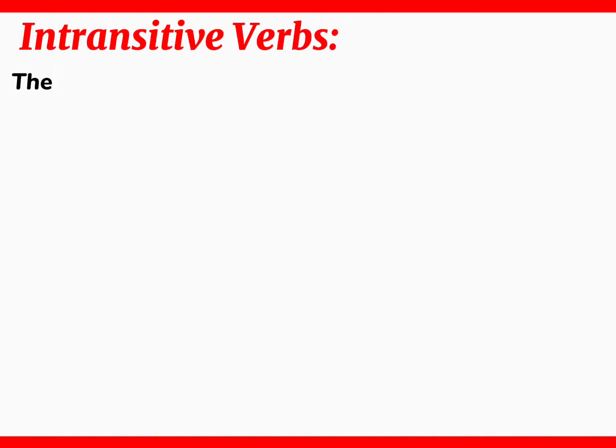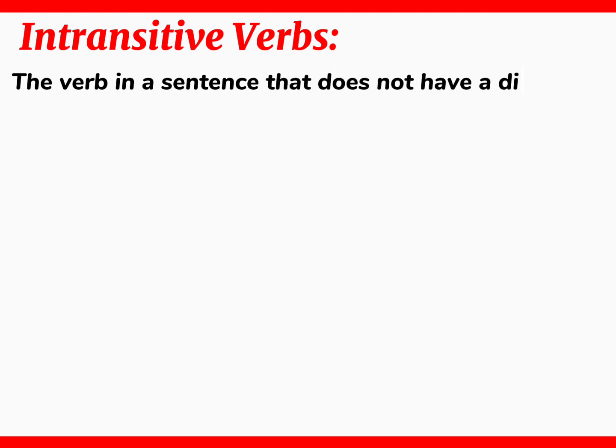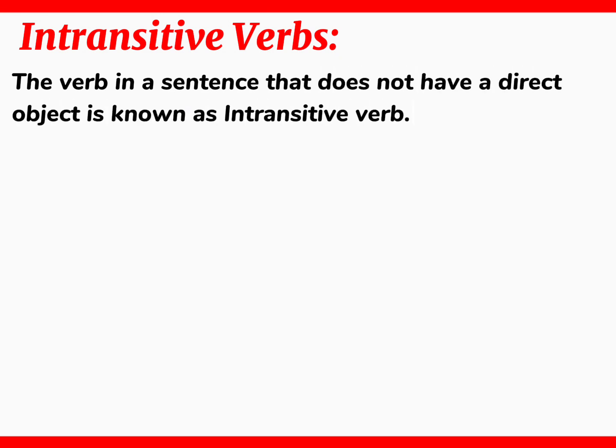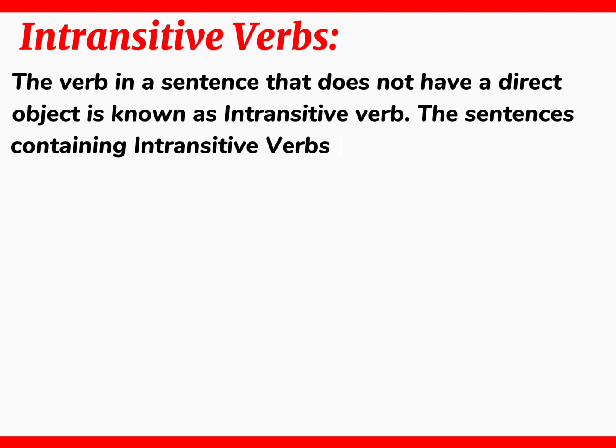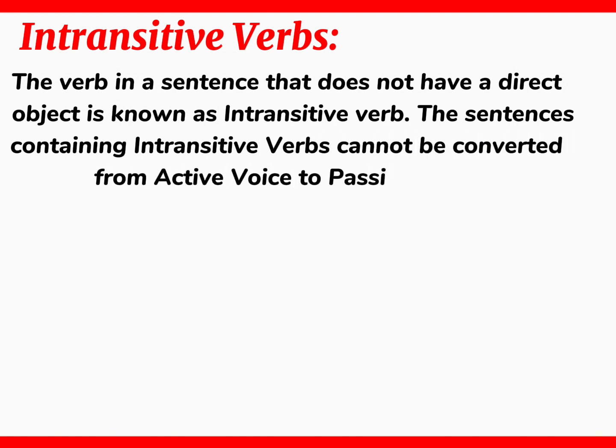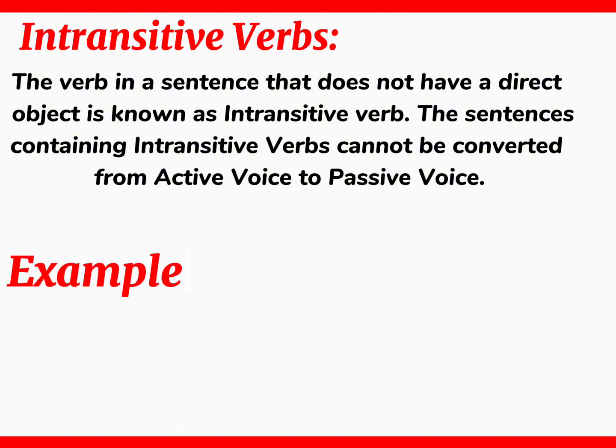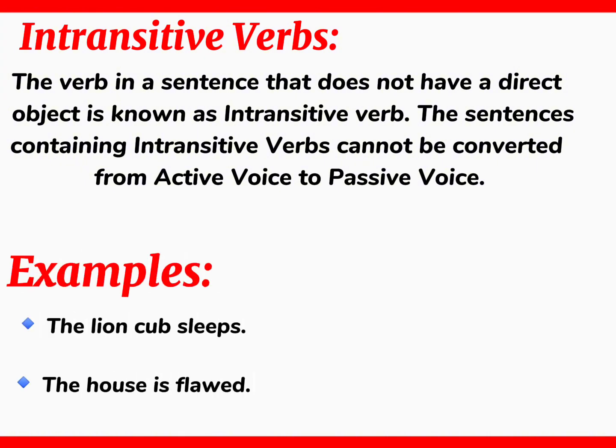Intransitive verbs. The verb in a sentence that does not have a direct object is known as an intransitive verb. The sentences containing intransitive verbs cannot be converted from active voice to passive voice. Example. The lion cub sleeps. The house is flawed.